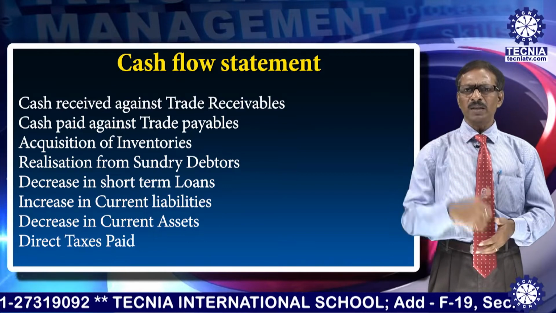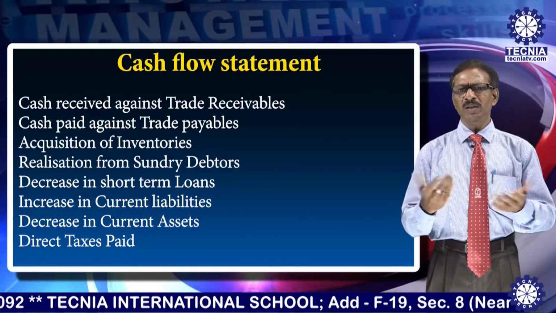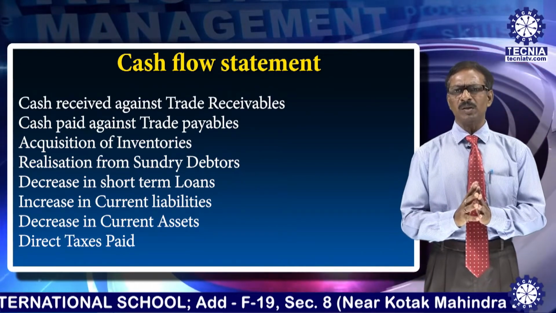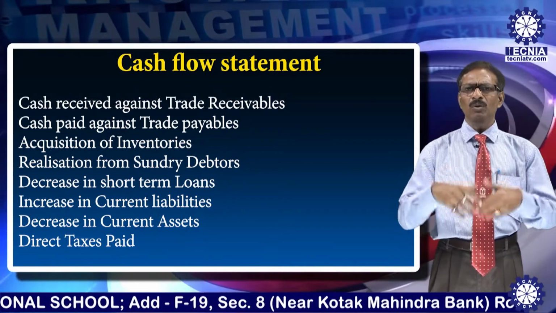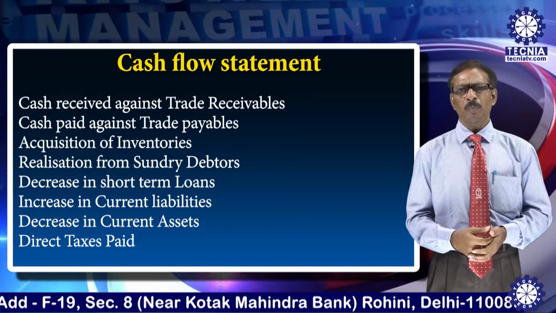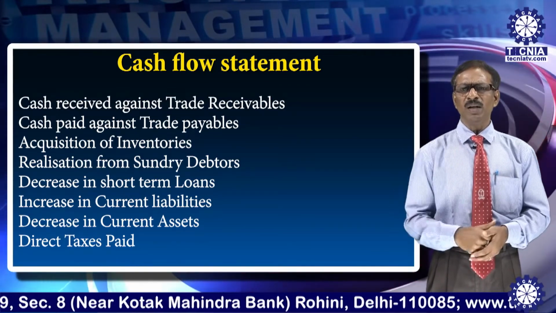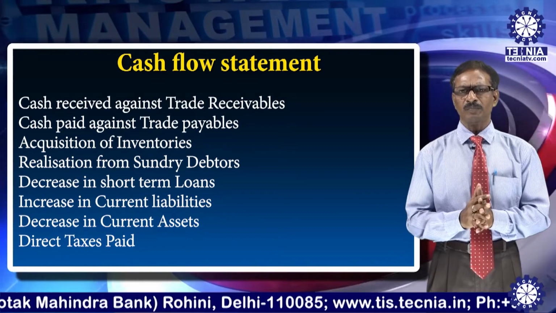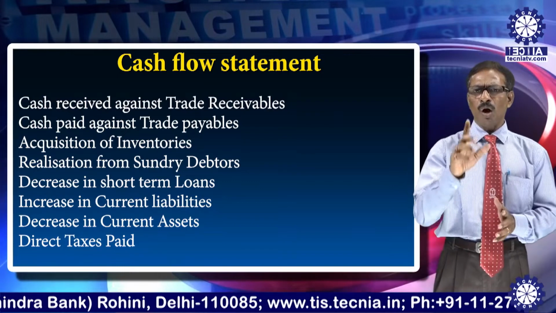Now similarly, realization from sundry debtors. How did you get the sundry debtors? By selling goods on credit basis. Now whenever you realize or collect money from the debtors, no doubt it is operating activity. Now decrease in short term loan, which one? Operating, financing or investing? Yes, it is also operating activity.